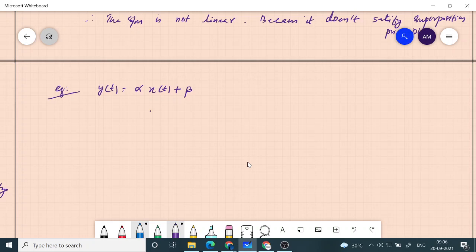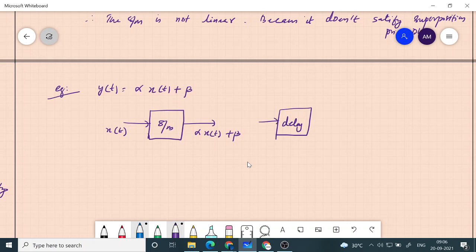If I give x of t to the system, it will give me alpha into x of t plus beta. Now if I delay this output, what are we getting? We take this output and pass it through a delay. Wherever t comes, it will be replaced with t minus tau. So alpha into x of t minus tau plus beta.